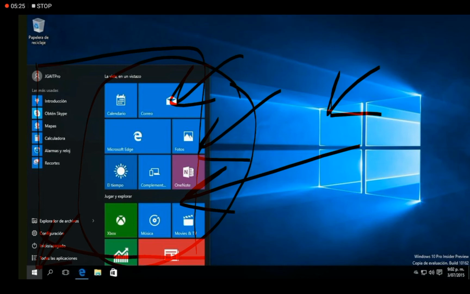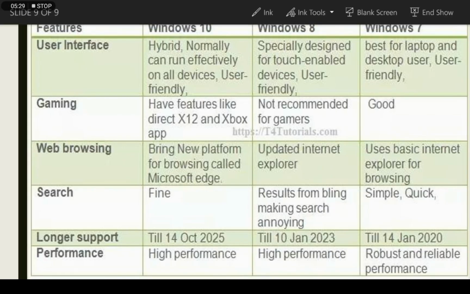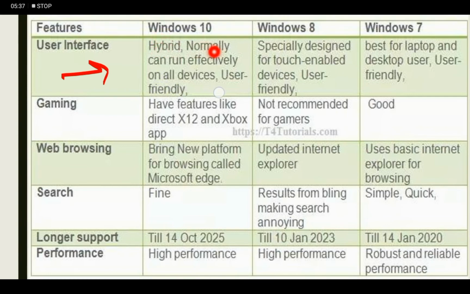Let's discuss some key points of Windows 10. As you can see, user interface: the hybrid interface can run effectively on all devices, and is user friendly. As we know, Windows 10 can work on all the devices.